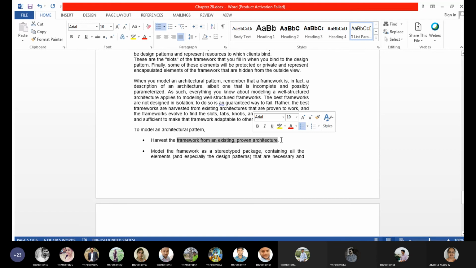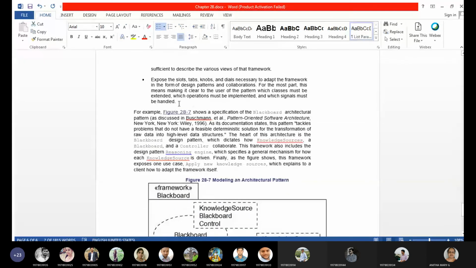So first you stick to one architecture and then model the framework as a stereotyped package containing all the necessary things to describe that framework, and expose the slots, tabs, knobs and other details of the framework to form design patterns and collaborations. Within a framework you have collaborations, which are mechanisms, and mechanisms are again called design patterns.